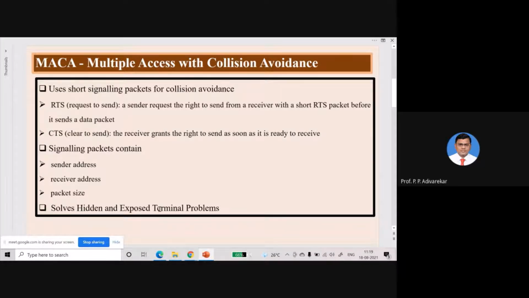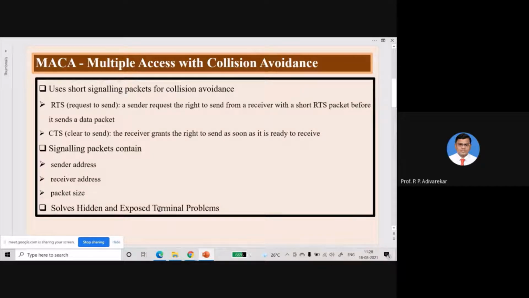What MACA does is that it uses short signaling packets for avoiding collision during transmission of data.